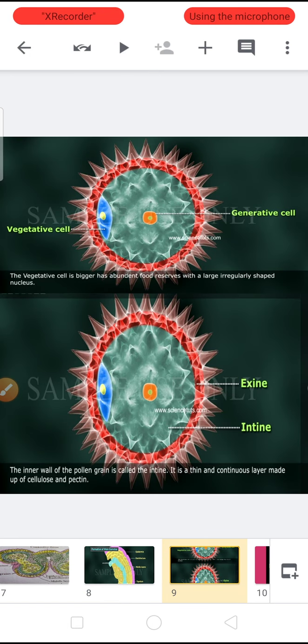Next, coming to the microspore or pollen grains.